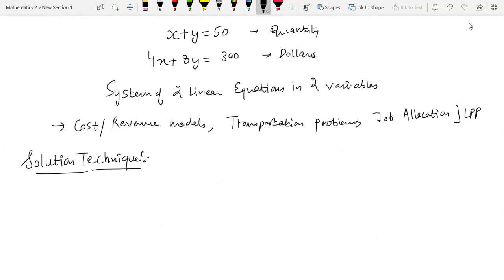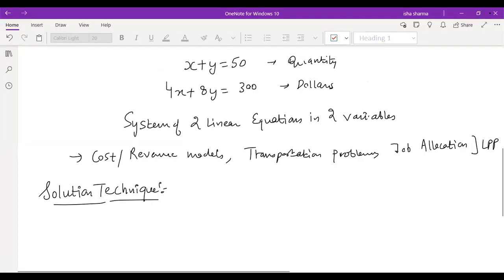Does anybody know any solution technique to solve a linear system of equations? This is something you have already studied, so you can write your answer in the chat box. Yes, matrices, then elimination. I'm reading your answers.